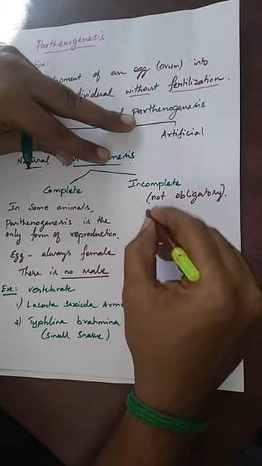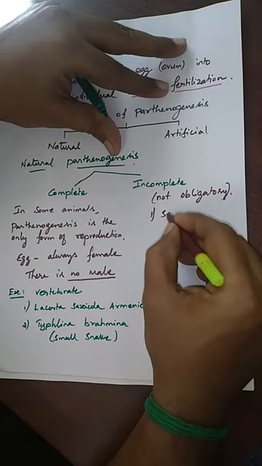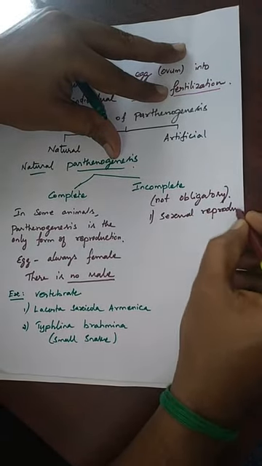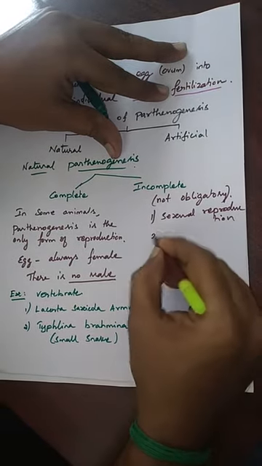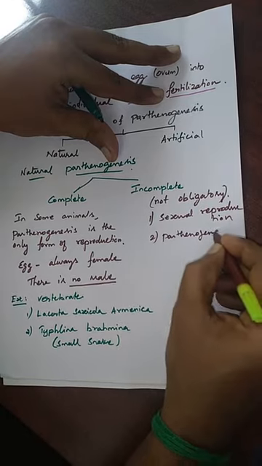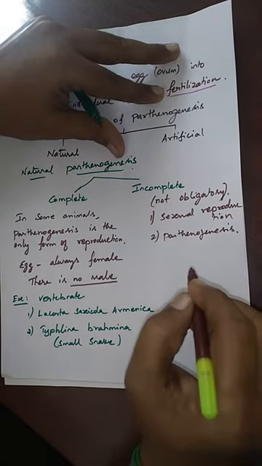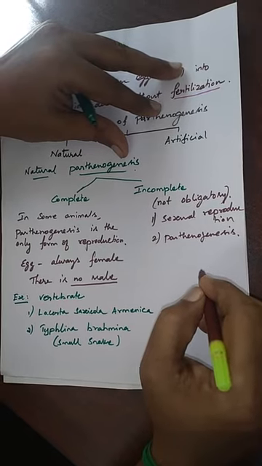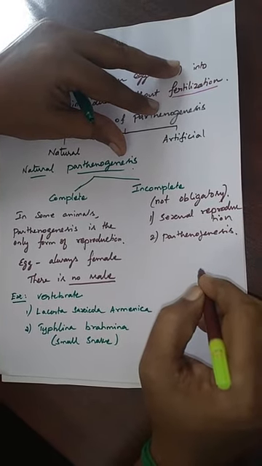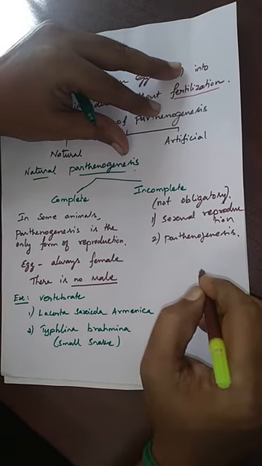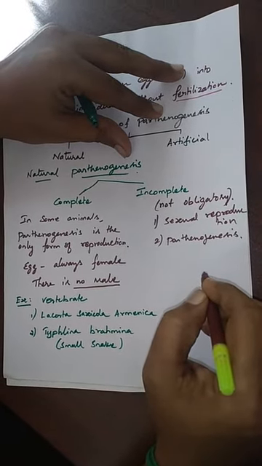In some animals, sexual reproduction and parthenogenesis both are taking place in some organisms as a cyclic process. So we are saying that it is incomplete parthenogenesis.